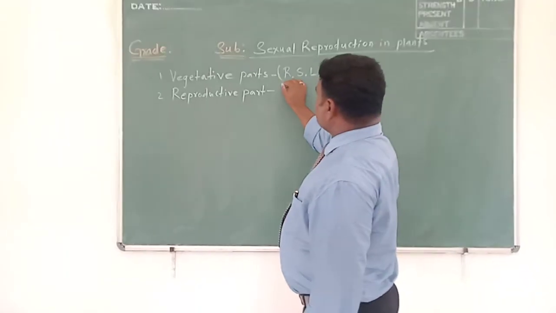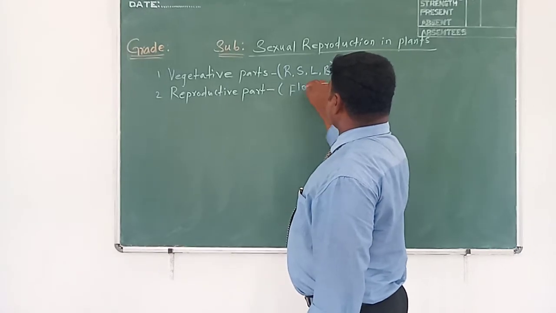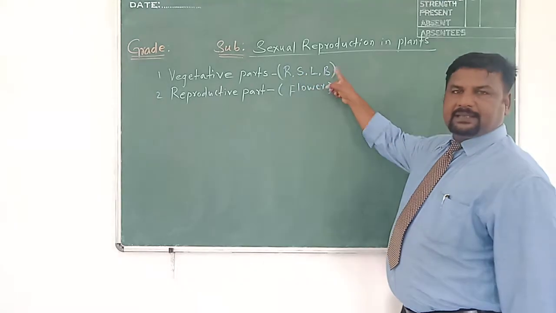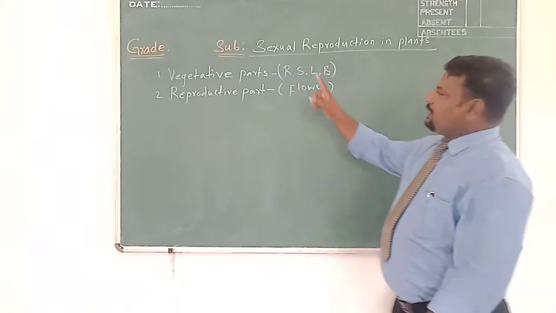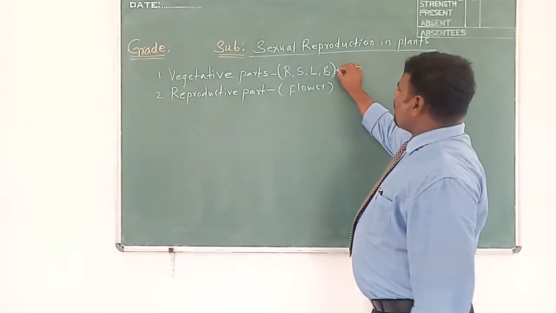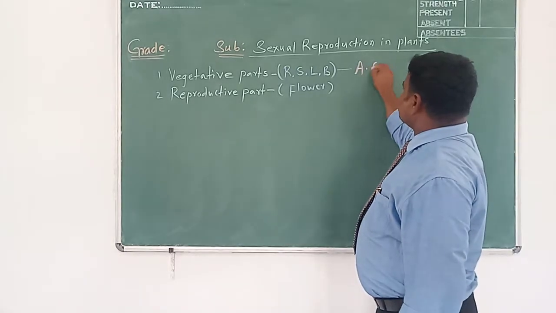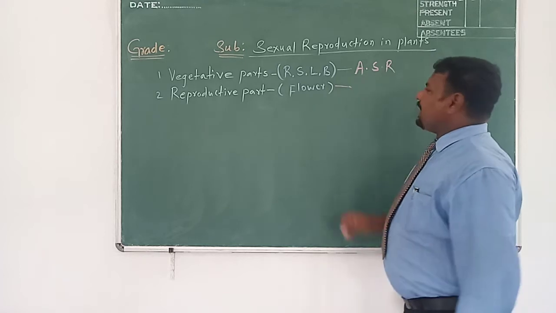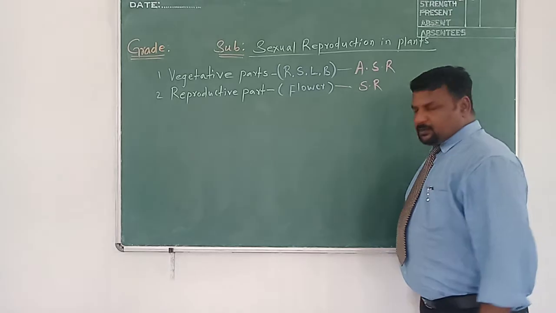And which is a reproductive part? Flower. Why do we call flower a reproductive part, and the rest, roots, stem, leaves and branches, vegetative parts? Because the vegetative parts are involved in asexual reproduction, whereas the reproductive part is involved in sexual reproduction.